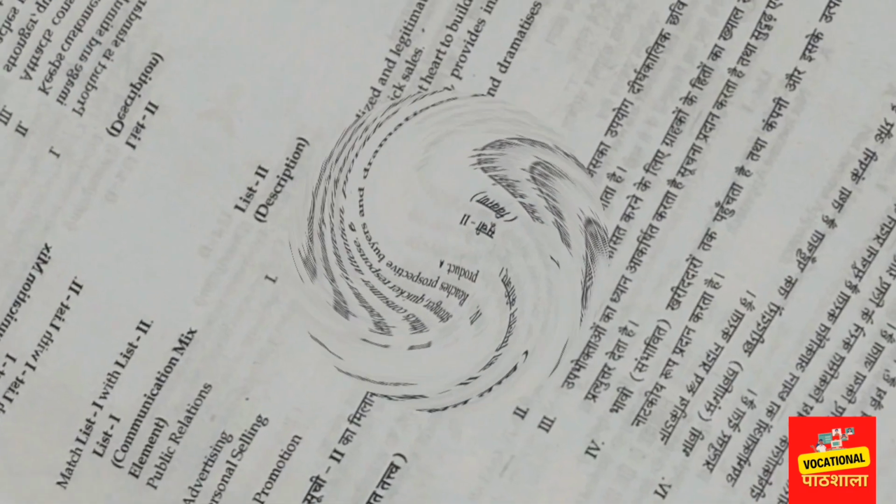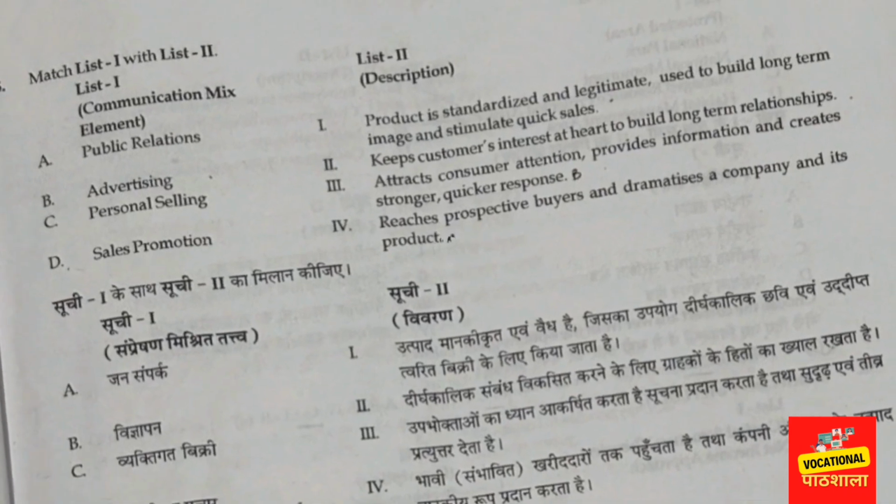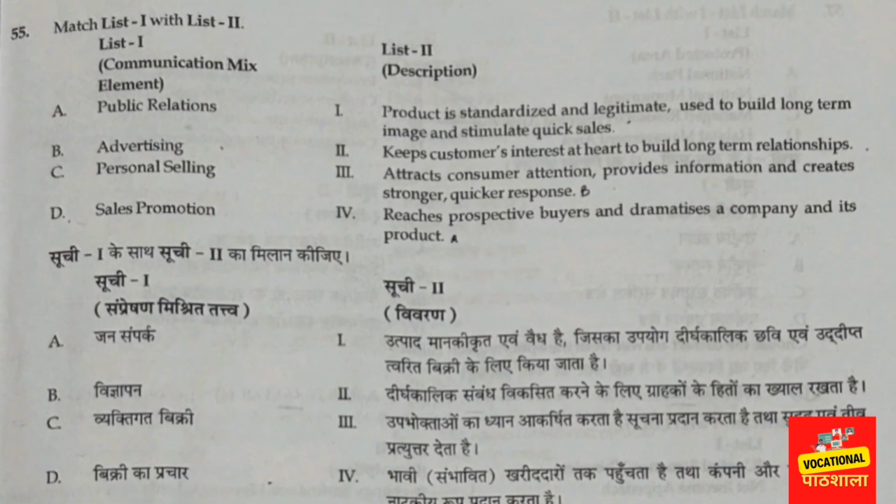The next question is question number 55. They are asking about communication mix elements and they are giving the description. Communication mix, you can see this is associated with the marketing unit, right? Marketing unit is very important. So from there they are asking this question about public relations, advertising, personal selling, sales promotion. It was a bit difficult. They have made it difficult, but I've tried to figure it out.